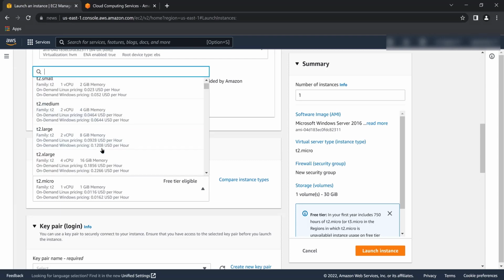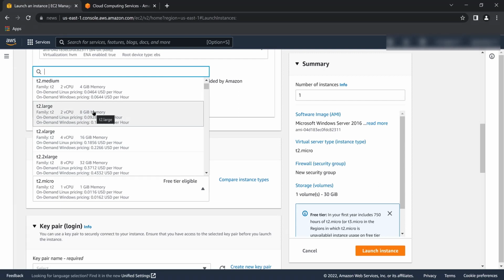So let me go through. Let's say you want to launch the 8 GB RAM and 2 core VPS, then it will launch smoothly, there's no problem. But you have to pay, because it will generate the bill and it will cut the dollars from your card, so be careful.